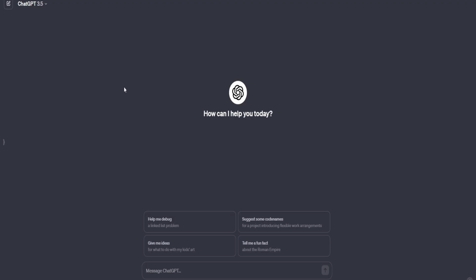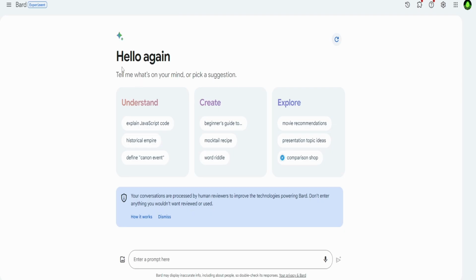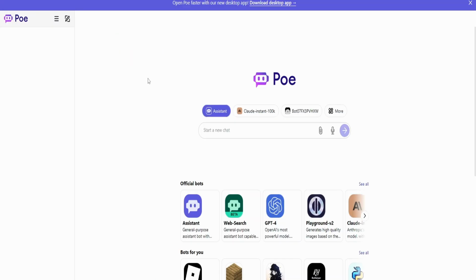Naturally, I'll first go to ChatGPT, which is completely free, you just have to sign up for an account, and I'll talk with ChatGPT about my issue. If for some reason ChatGPT is just not running smoothly, I'll head over to Google's Bard. I've had good results with Bard when ChatGPT wasn't helping me, and then Poe is like a middleman between ChatGPT and Bard. Sometimes I'll throw my question into Poe. It gives us access to other AI that we can use, so it's not all the exact same one, but it's very uncommon for me to ever get to this point.